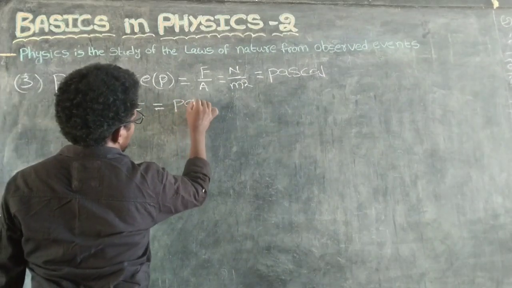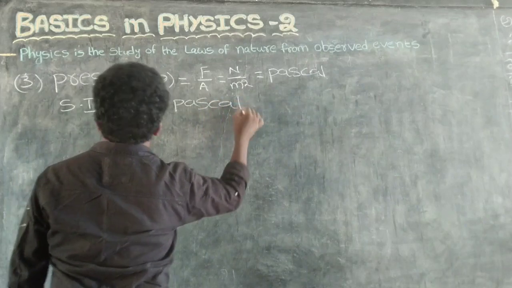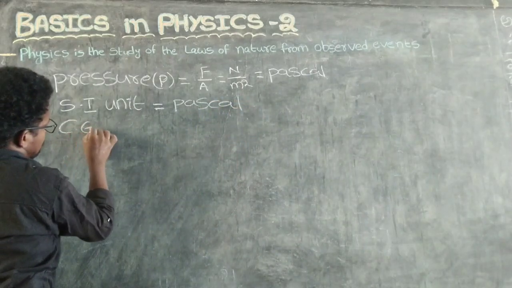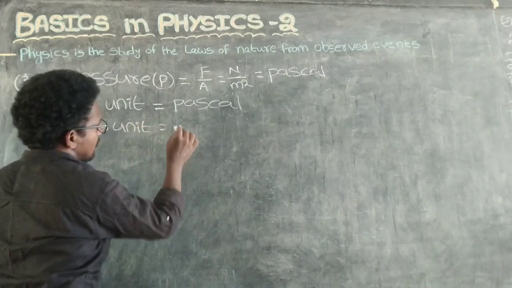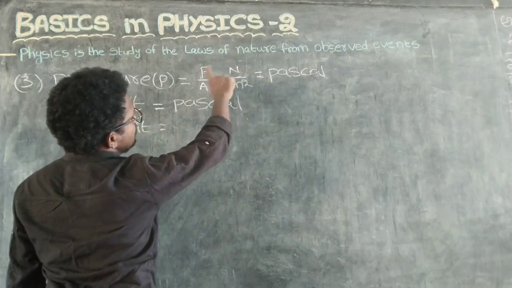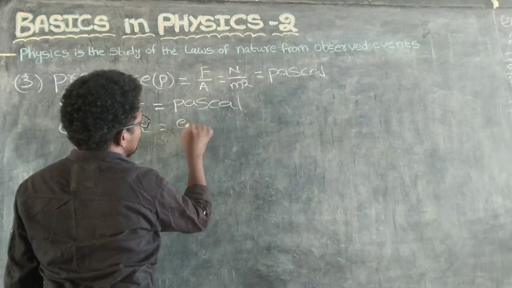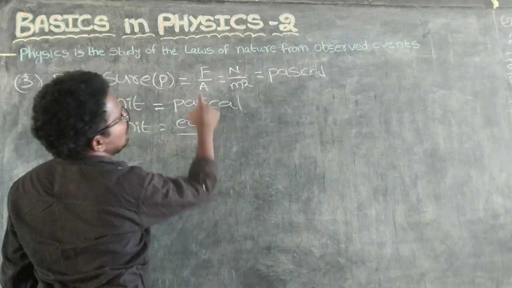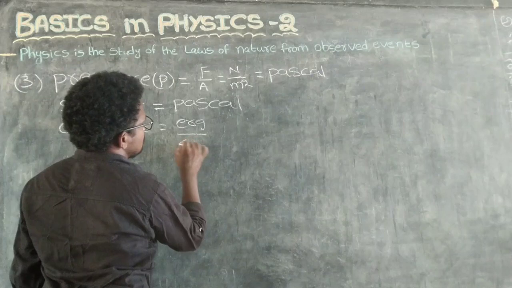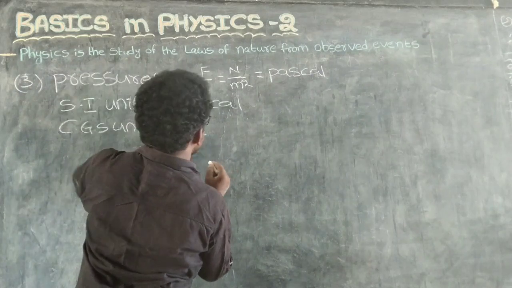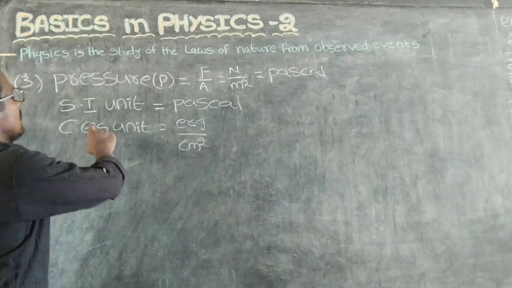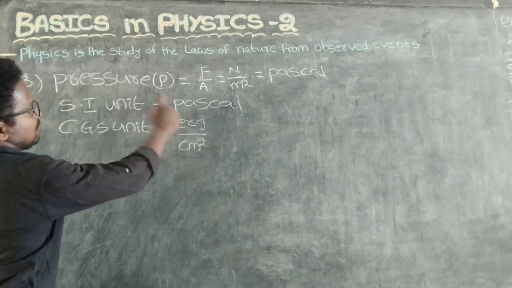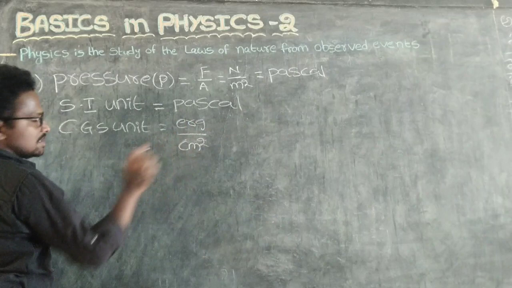So the SI unit is Pascal. The CGS unit is erg per centimeter square. Here F is the force, so what is the area? Area means centimeter square. Okay, this is the SI unit of pressure, Pascal, and the CGS unit, erg per centimeter square.